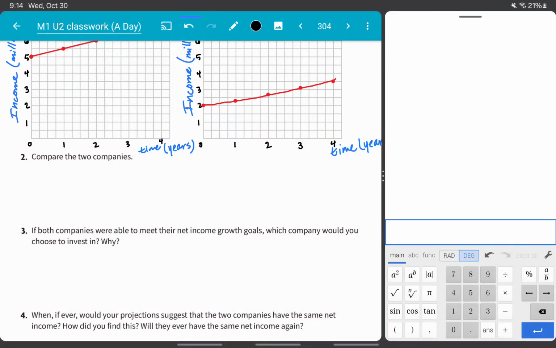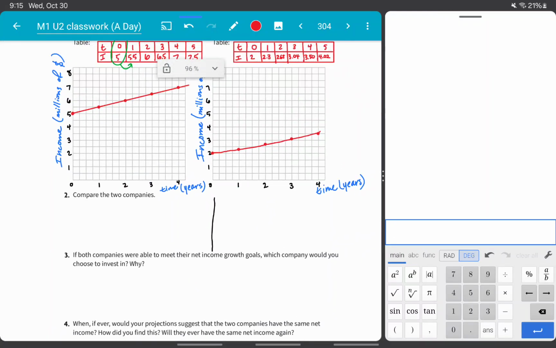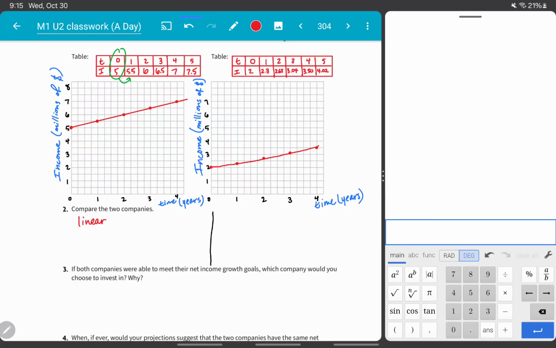Compare the two companies. Okay, I'm going to put a little line right here to divide them. And let's talk about Kalkurama first. If I look at their graph, it is linear. If I look at maybe the slope of that, it's got a constant slope of 0.5. So they have increases at a constant rate.